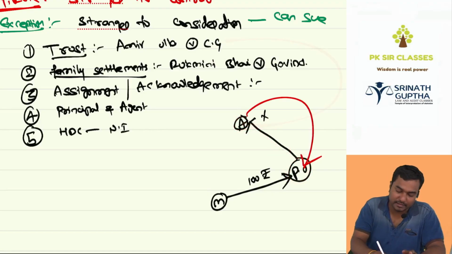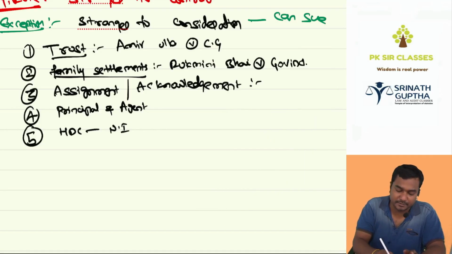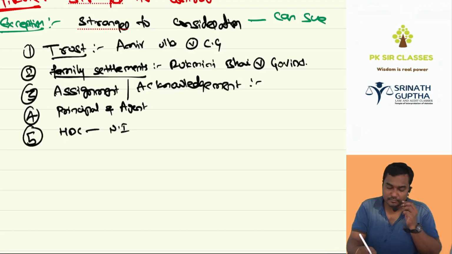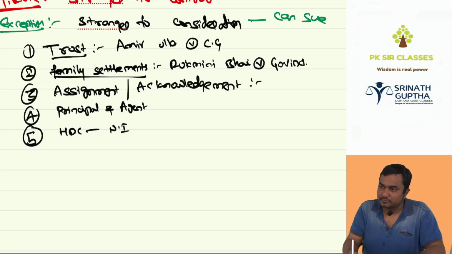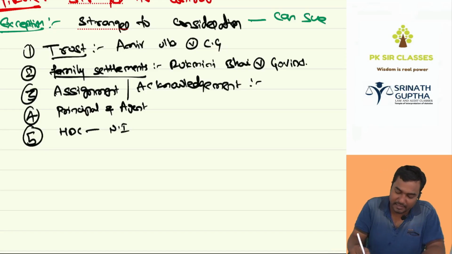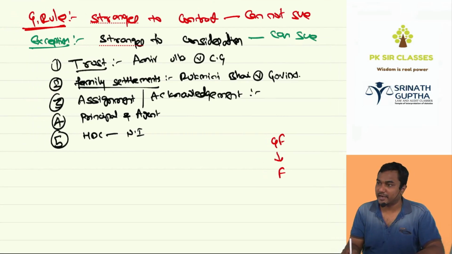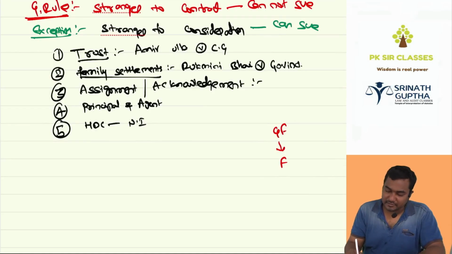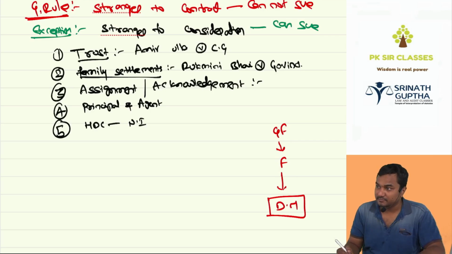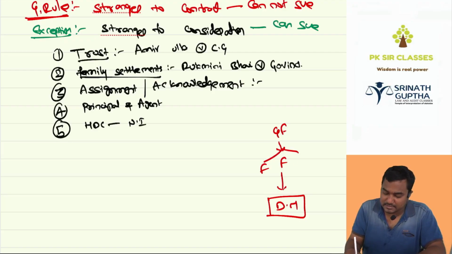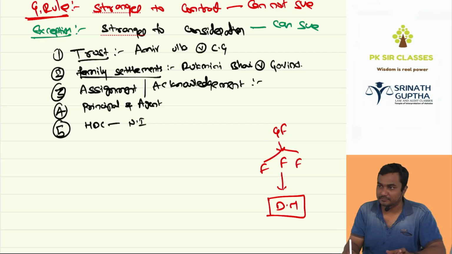Then family settlements. Which settlement, beta? There was a case, beta, Rukmini Bai versus Govinda. In this case, what happened? There was an agreement between the grandfather and father. Grandfather said to father, keep the money aside for the daughter's marriage. Beti ka shaadi ka dabba. We discussed. There was an HUF. In this HUF, the grandfather has so many sons. Each father has a daughter. To celebrate their marriage, they are keeping the money aside.